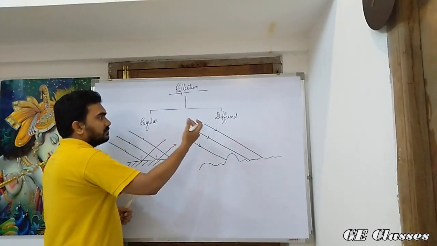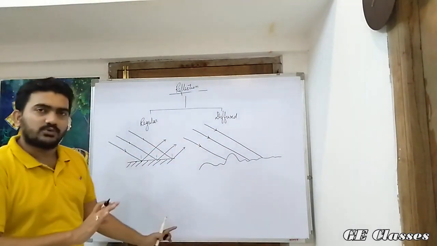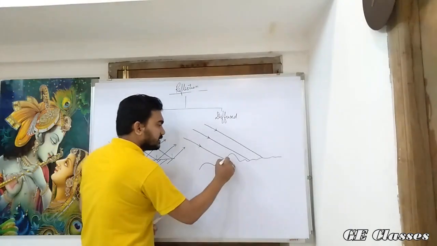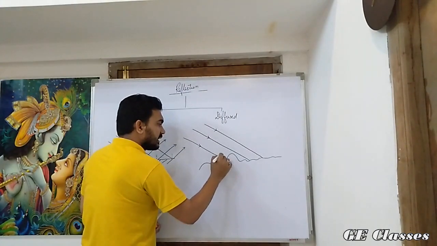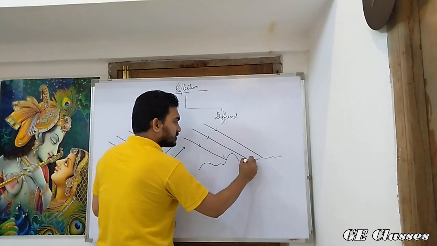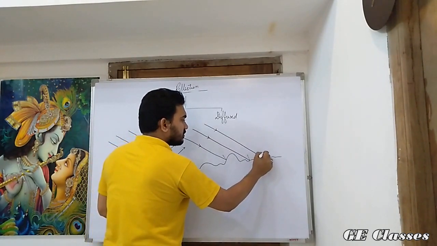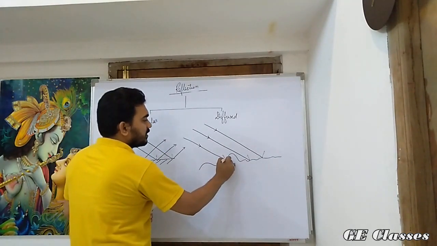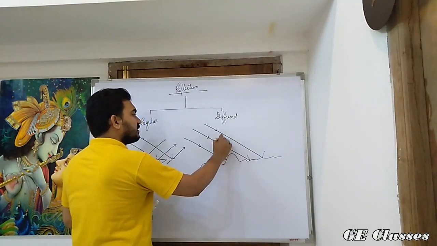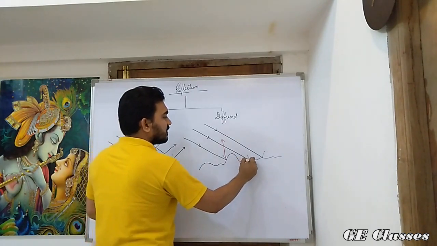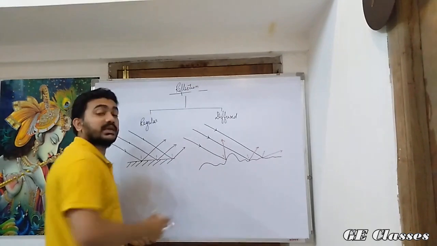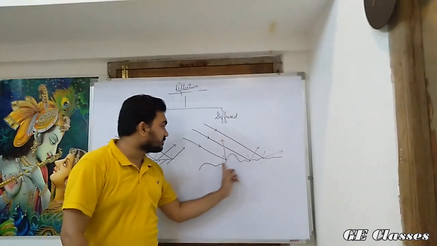Now, be it diffuse or regular, they have to follow the laws of reflection. So what will happen, this surface, you see the normal is like that, this surface has a normal like that, this surface has a normal like that. So these three rays will be reflected, obeying the laws of reflection, in three different directions due to the irregularity of the surface.